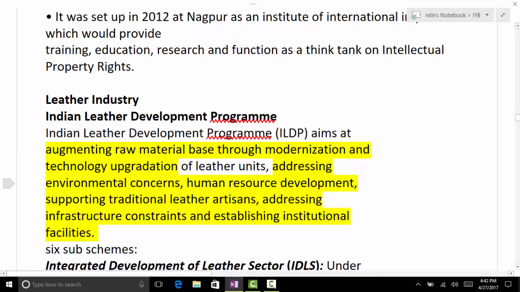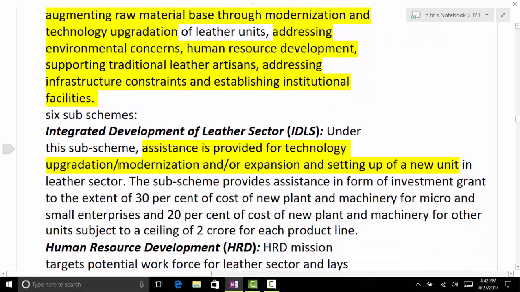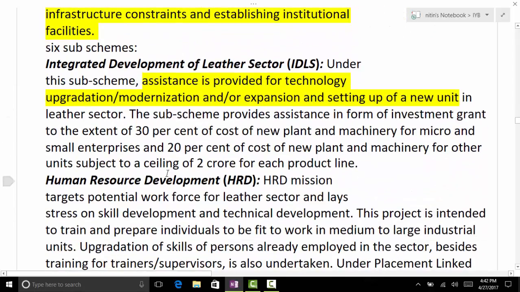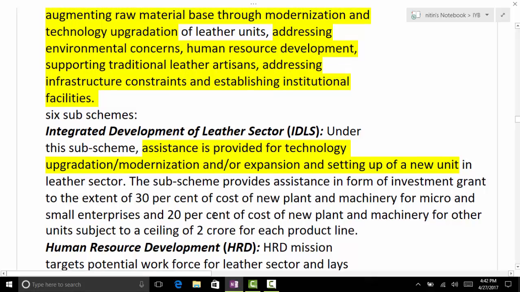Even if you read that, you find augmenting raw material base, addressing environmental concern, HRD, human resource development, infrastructure constraints. First one is integrated development of leather sector. What you need to do is just remember the headings. Go through it once and remember the headings. What are the various scheme programs under the leather sector? So that if the question comes, you have an authentic source, authentic data with you.